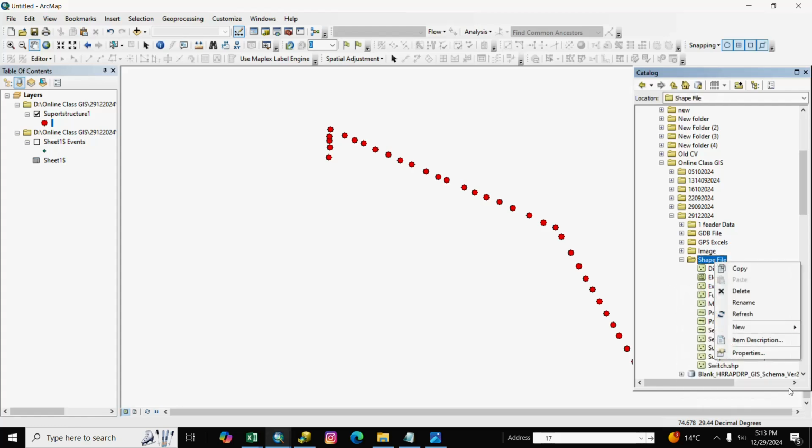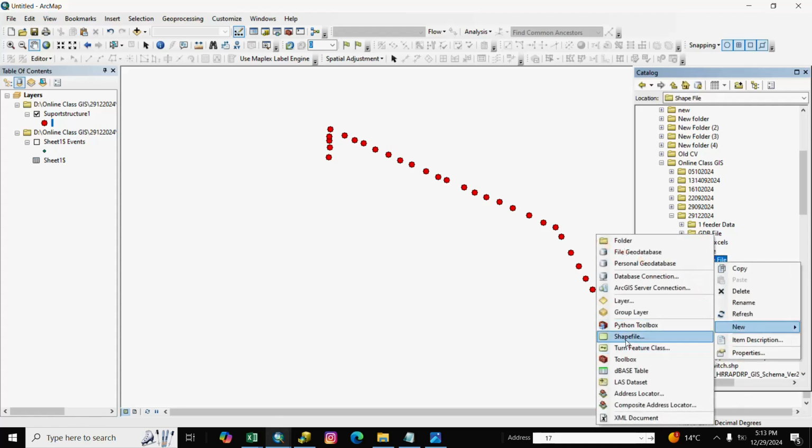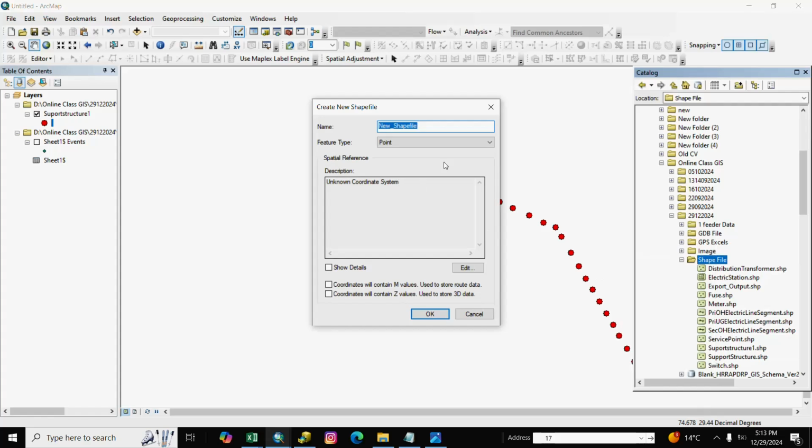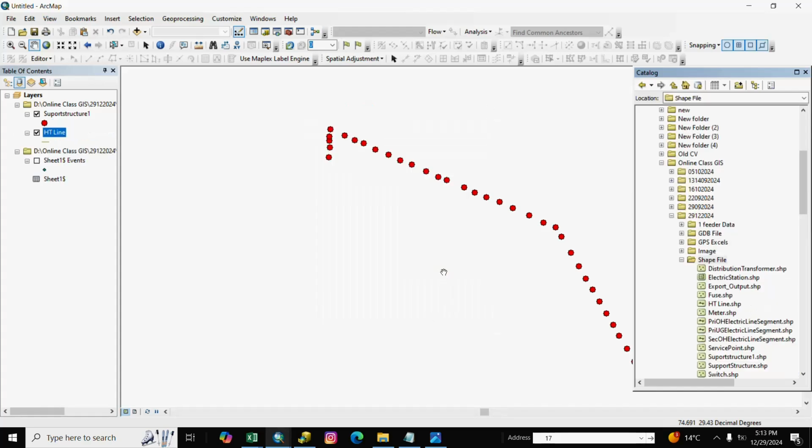Here we make the shape file HT line, or you can also write primary OH electric line segment. Select polyline and OK.